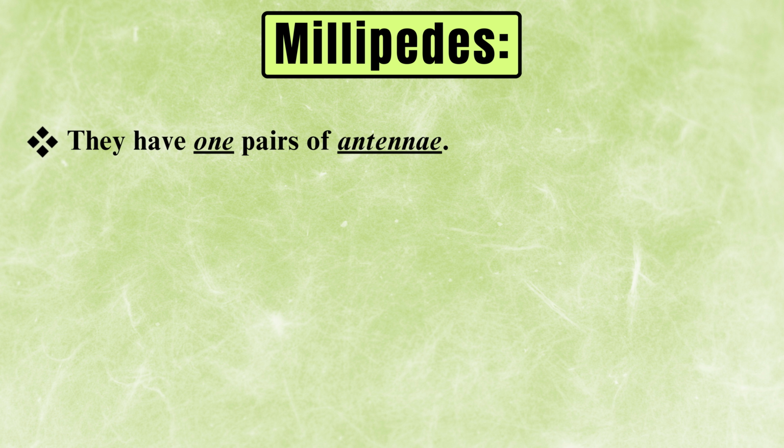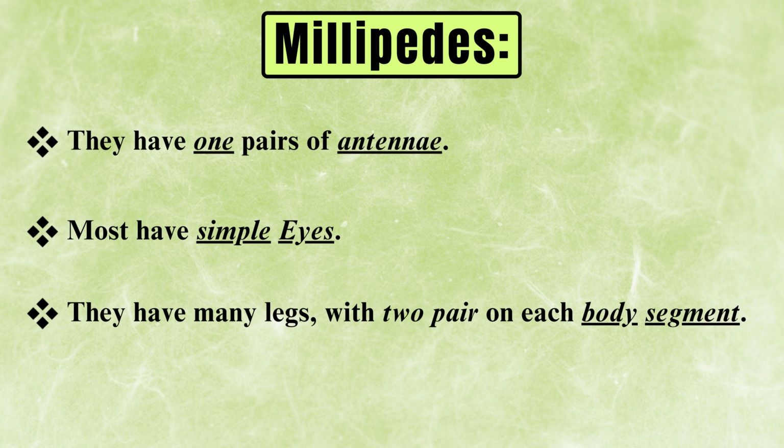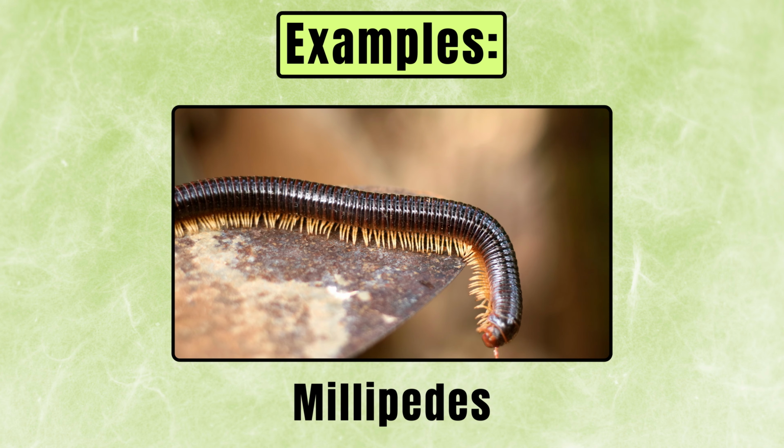Now we'll talk about the millipedes. They have one pair of antennae. Most have simple eyes and they have many legs with two pairs on each body segment. Example, you can see the millipedes.